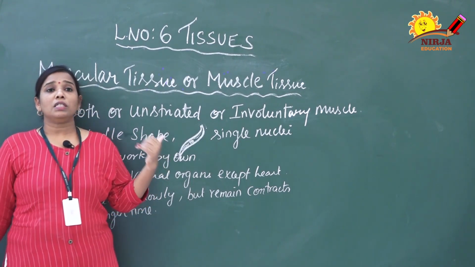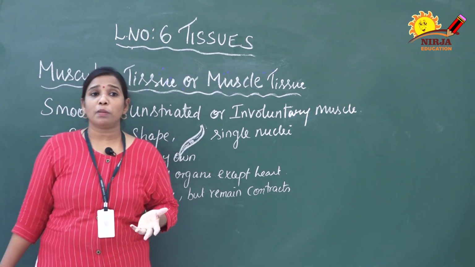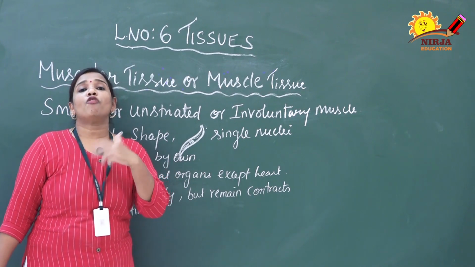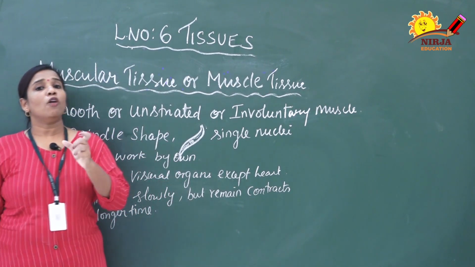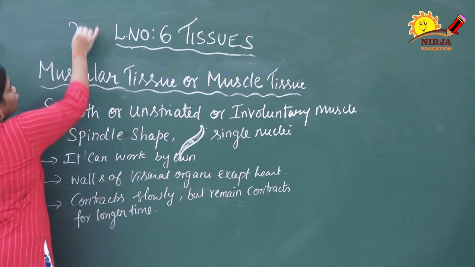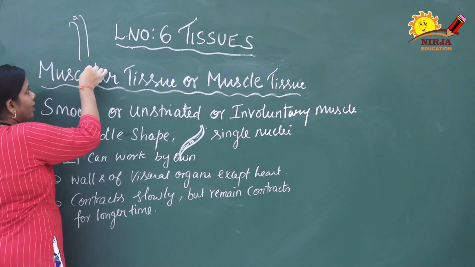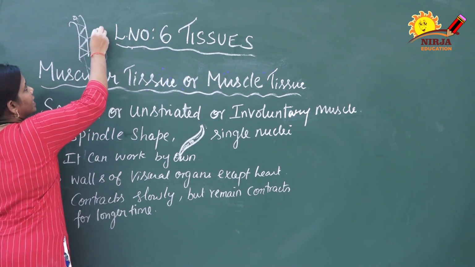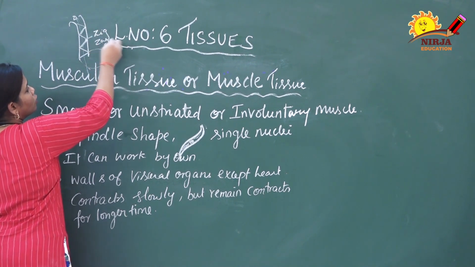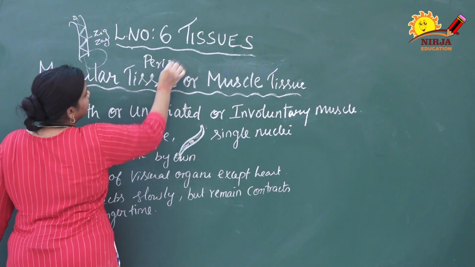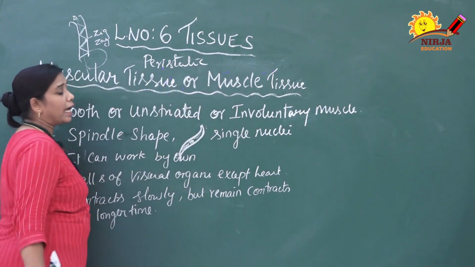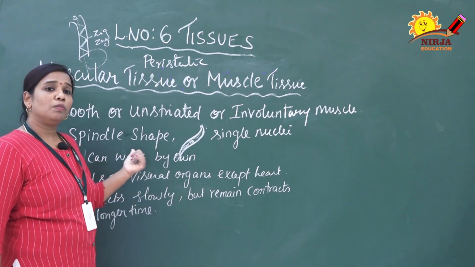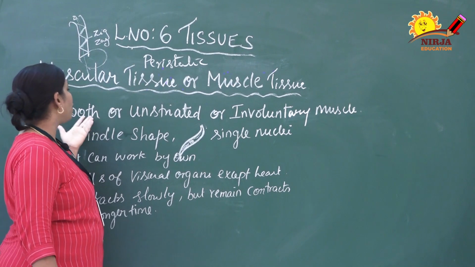Then location. It is mostly present in the esophagus, urinary bladder, gallbladder, uterus. These muscles are involved in the propulsion of food material from the mouth to the stomach through the food pipe. Suppose this is the food pipe; when food particles enter, they will not directly fall inside the stomach. They need to move. This movement is called a zigzag movement, also called peristaltic movement. Peristaltic movement is the movement, with the help of this muscle, in which the food moves in a zigzag manner.